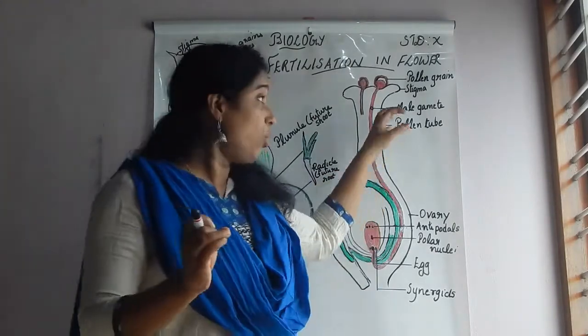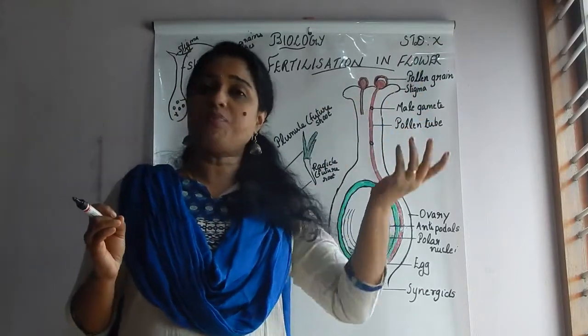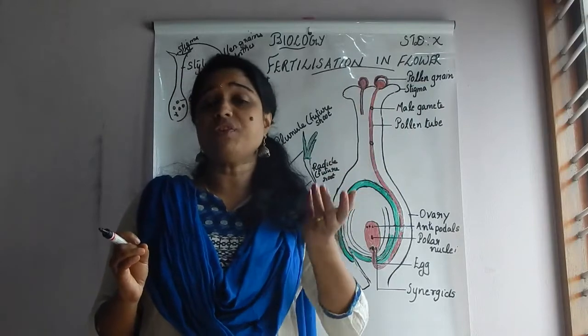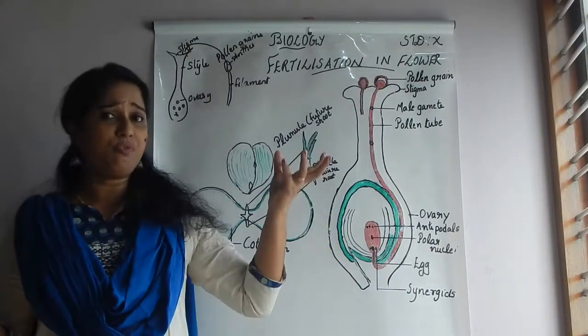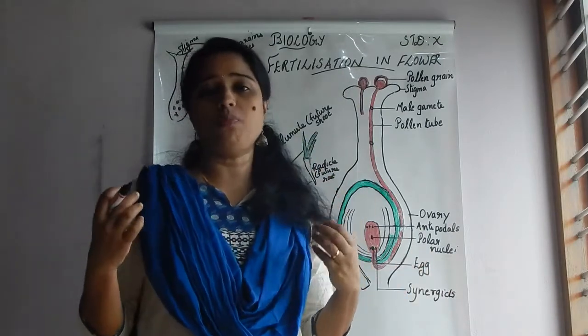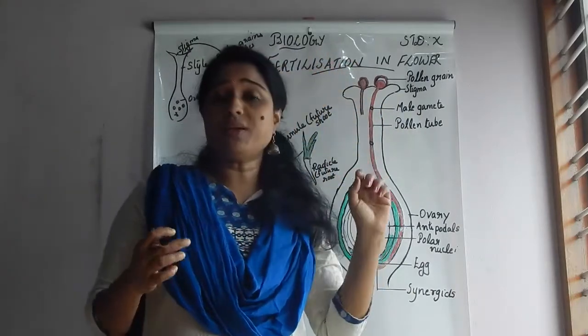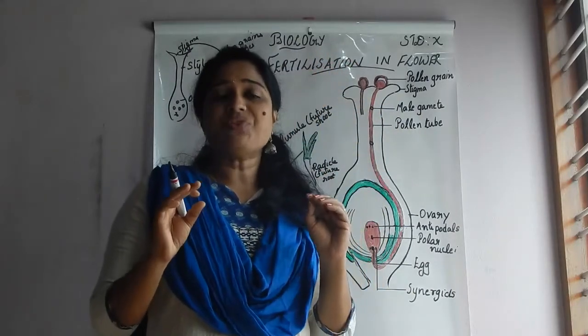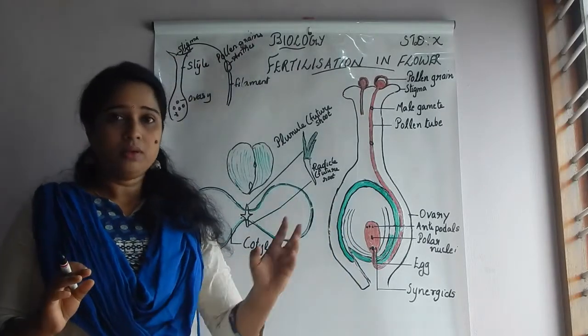And through pollination, what will happen? Different types of pollen grains. The pollen grain of the rose plant can fall on the hibiscus. Pollen grains of any other plant can fall on the hibiscus, and similarly it happens to all plants. But the stigma of a particular plant can receive the pollen grain from that particular plant only.